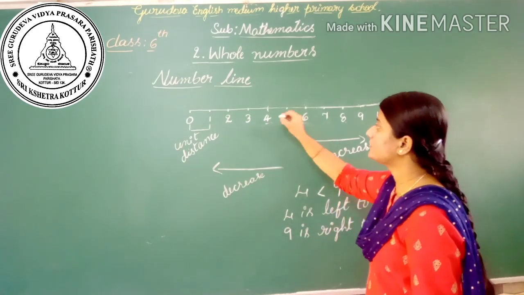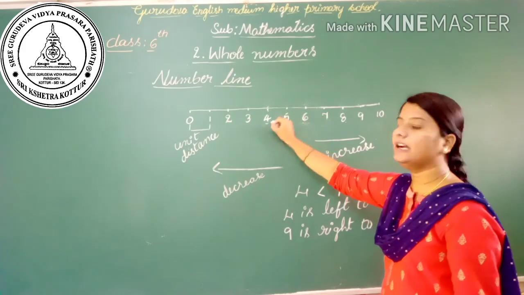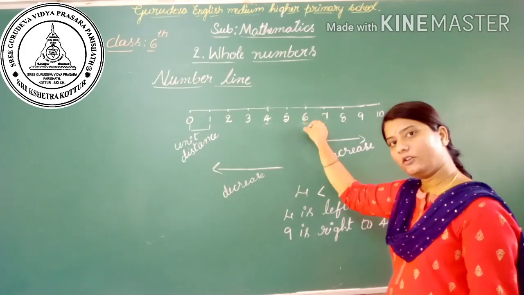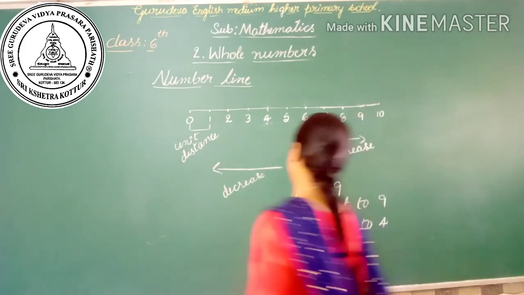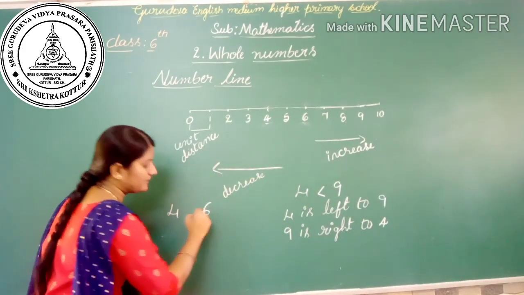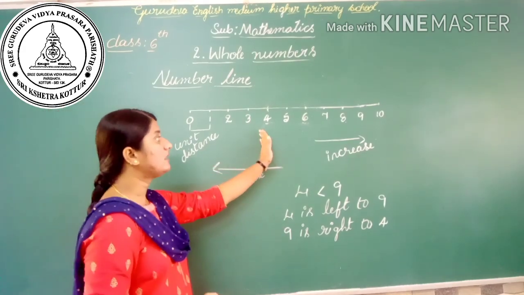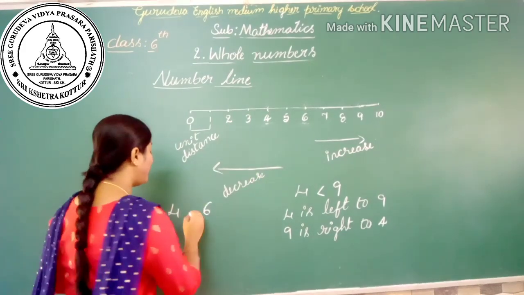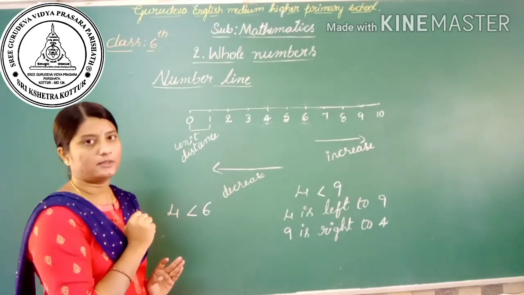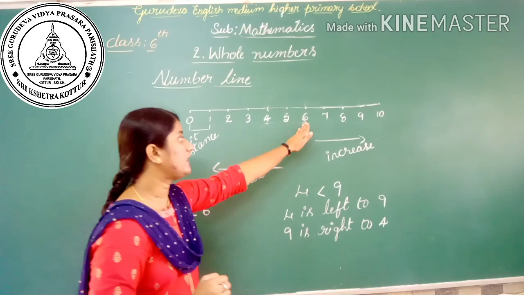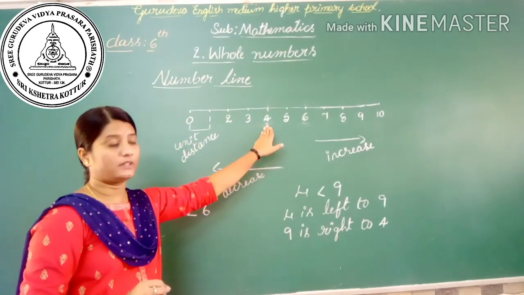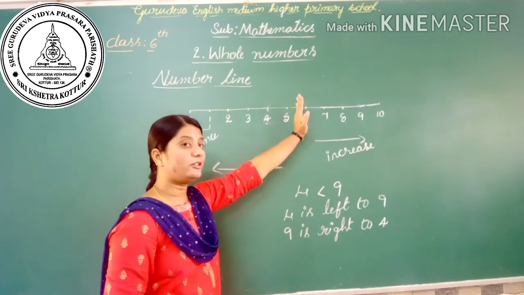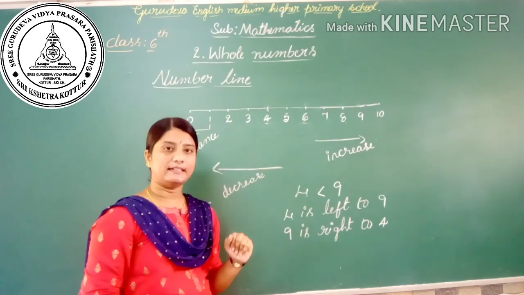Similarly, take another example, that is 4 and 6. So 4 is left of the 6 and 6 is right to the 4. Left of the 6 means 4 is the smaller number, and 6 is right to the 4, so it is the greater number.